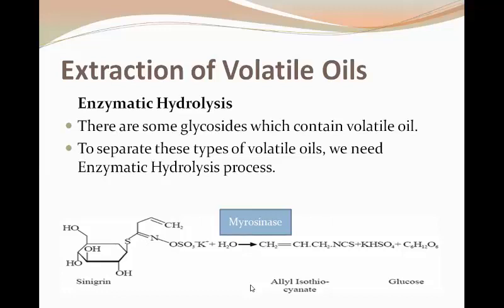It is also important to know, don't confuse volatile oil with fixed oil. I also told earlier that both of these are different. The mustard oil, which we discussed in fixed oil, produces grease on the paper, while the volatile oil does not produce grease on the paper. It has aroma. So allyl isothiocyanate is a volatile oil, and it is obtained by enzymatic hydrolysis.